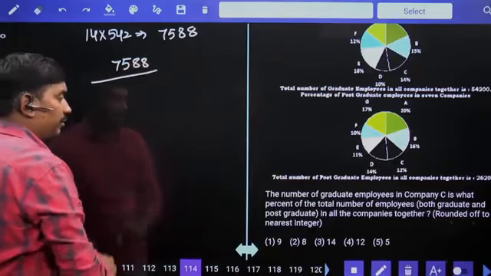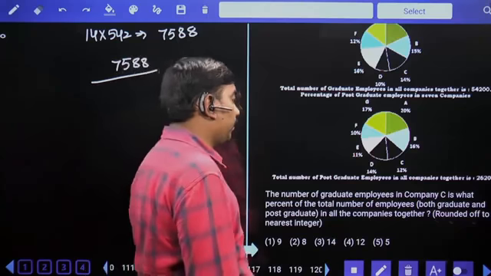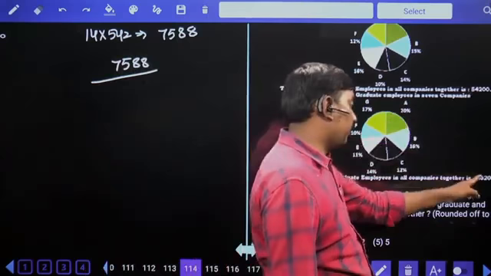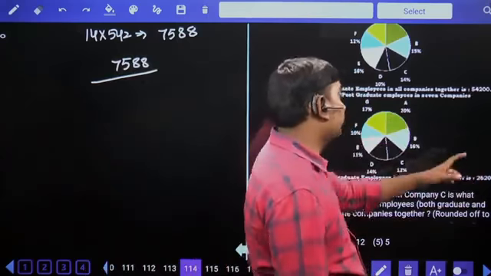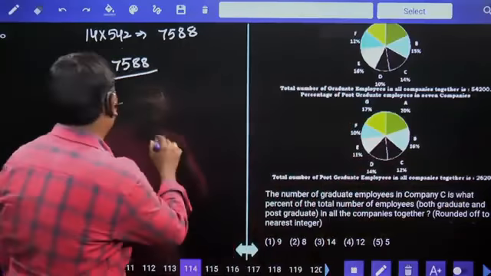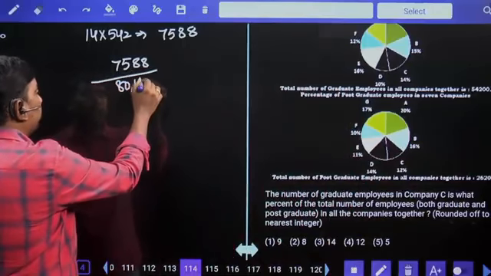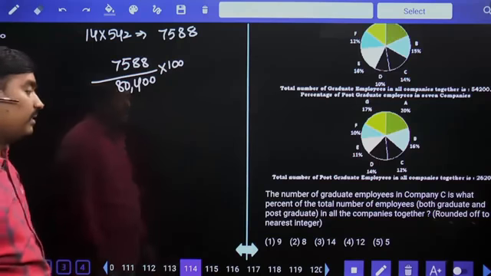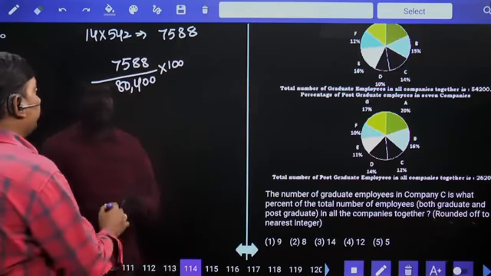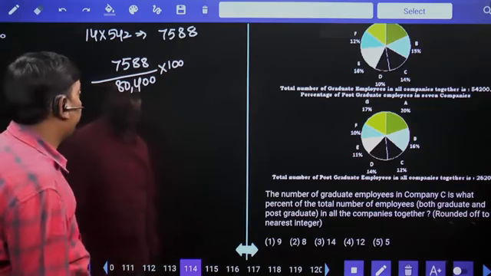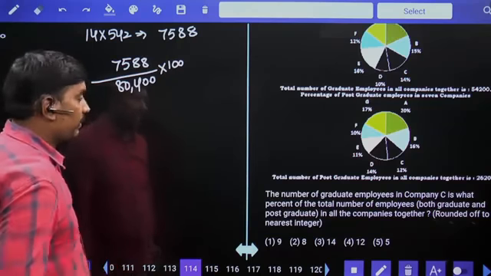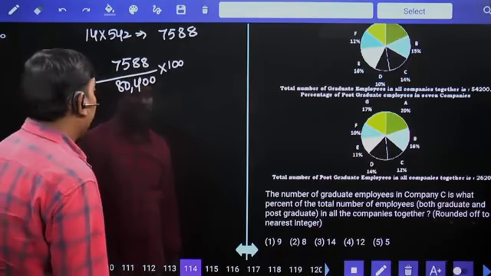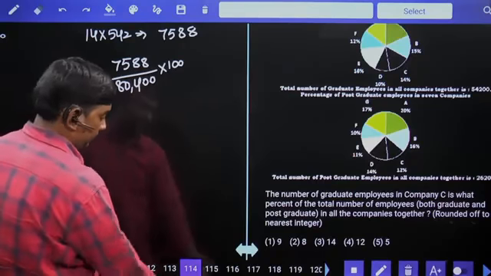Is what percentage of total number of employees in all the companies together, both graduates and postgraduates? 54,000 plus 26,000 means 80,000, plus 200 and 200, 400, so 80,400. In the denominator, 10% value is 8,040. Answer is below 10%. 9% value is 720 something. So approximately 9% is your answer.